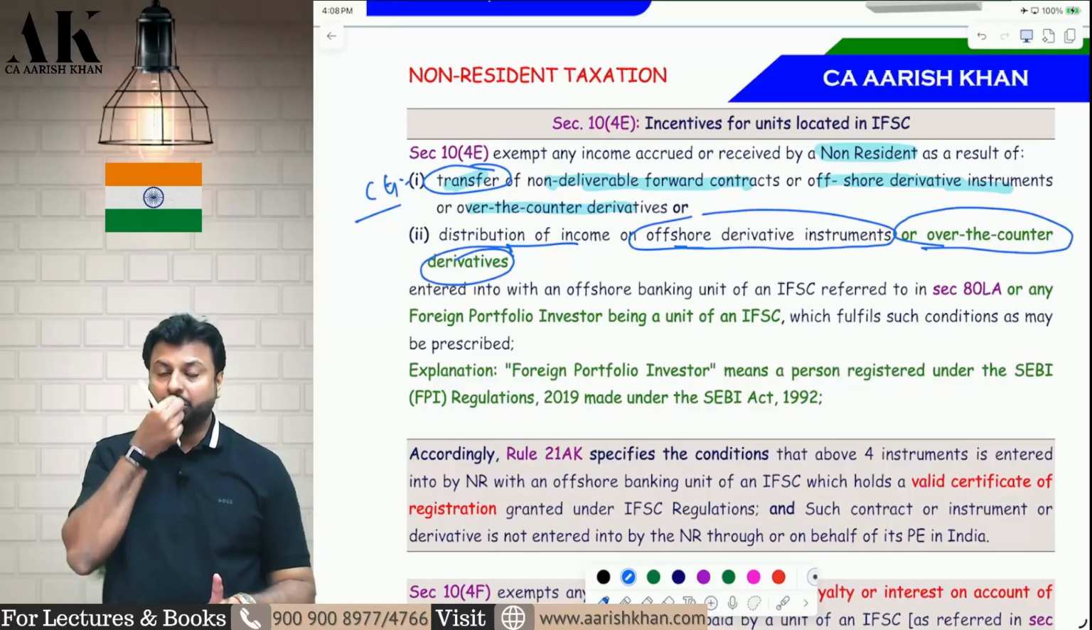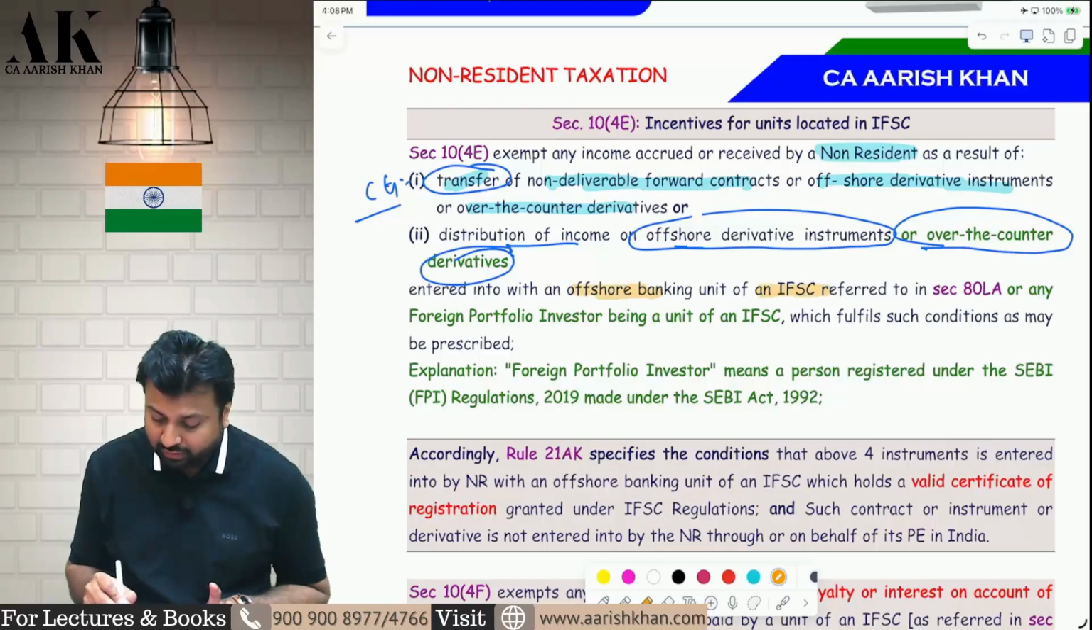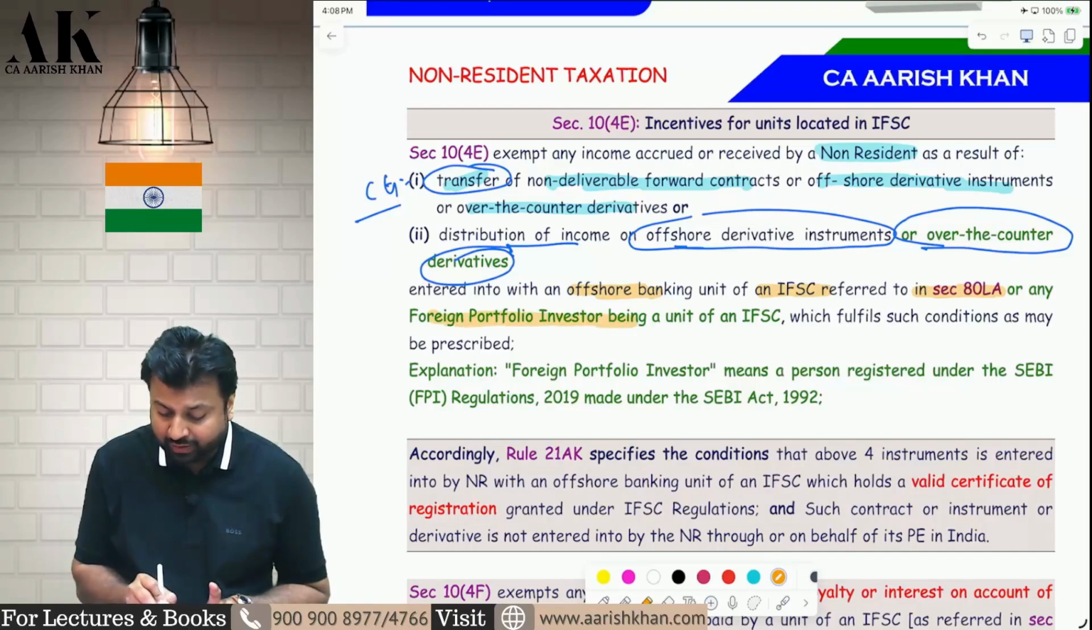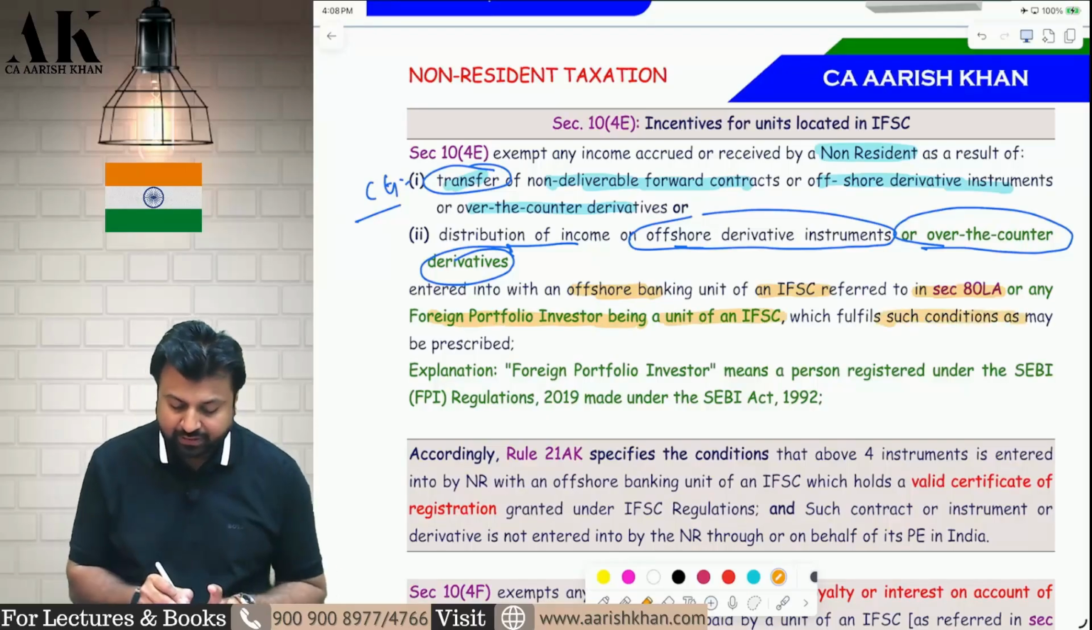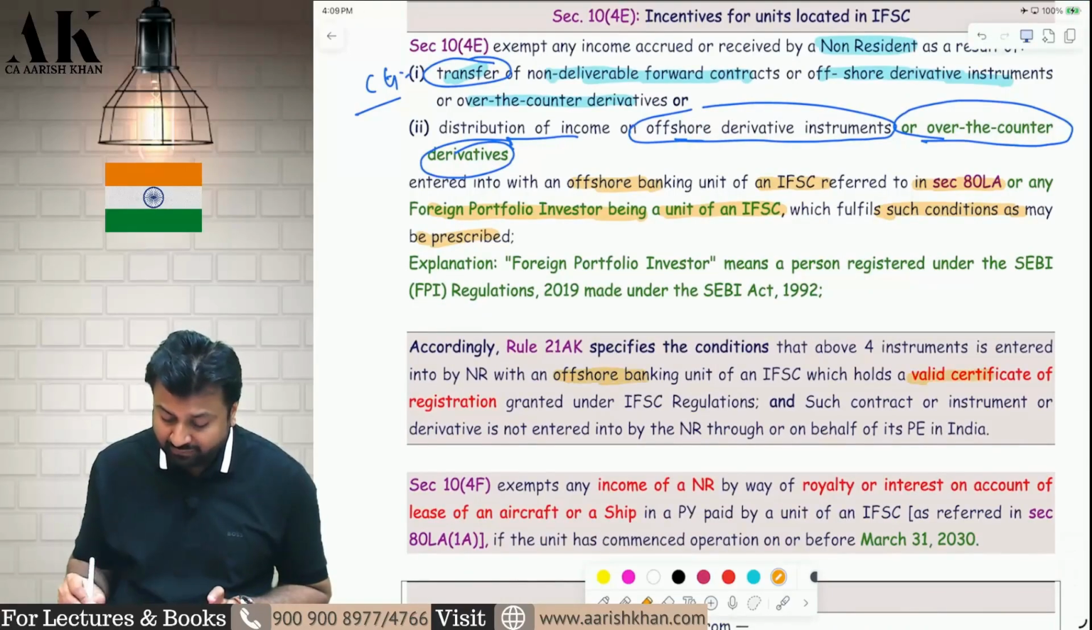Now, they are entering into this contract with whom? They are entering into this contract with an offshore banking unit of an IFSC referred to in the Act, or with foreign portfolio investors being a unit of IFSC which fulfill some conditions as may be prescribed. What is the condition? That the offshore banking unit should have a valid certificate of registration under the IFSC regulation.